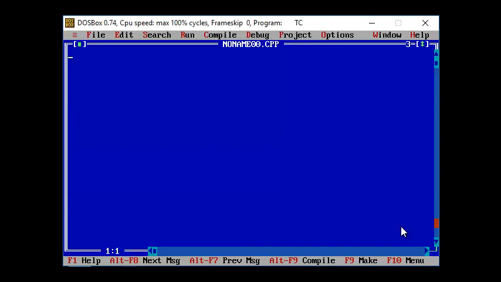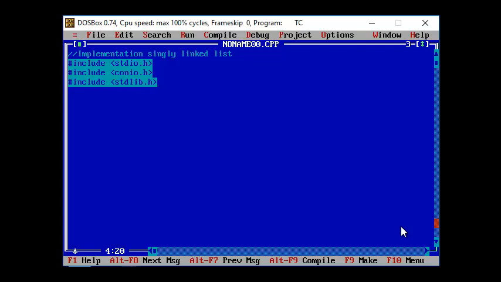So now we are going to see the implementation of a singly linked list. I'm just including my preprocessor directives, stdio.h and conio.h. And I'm also including stdlib.h. This is for the dynamic memory allocation of the node.